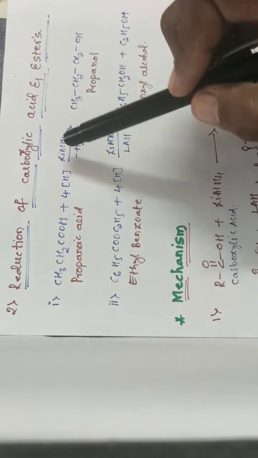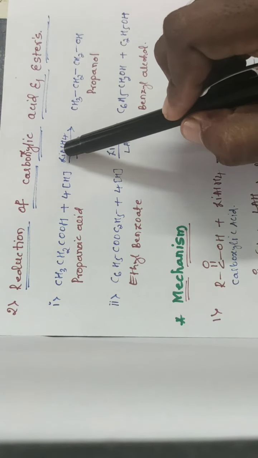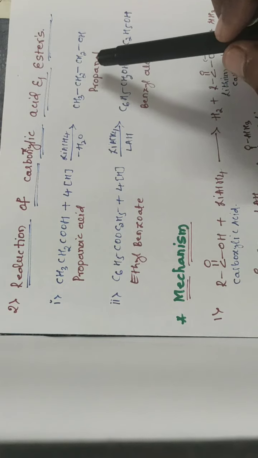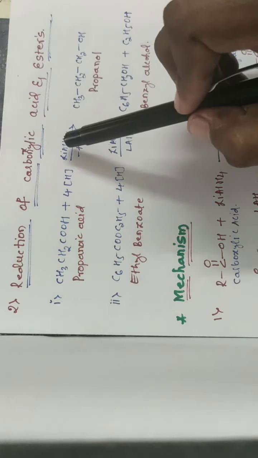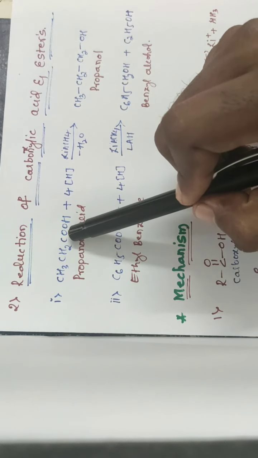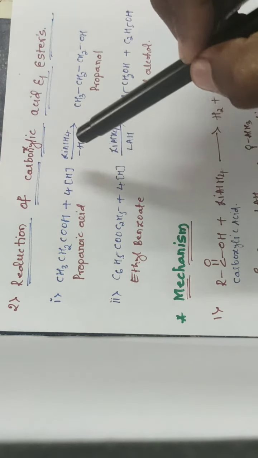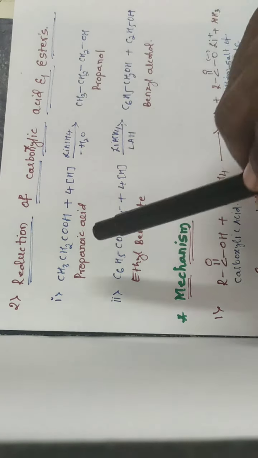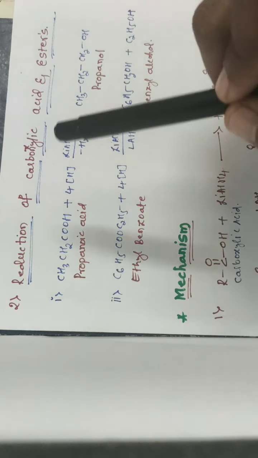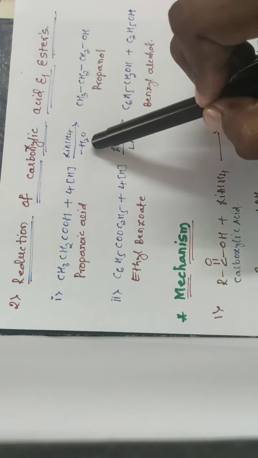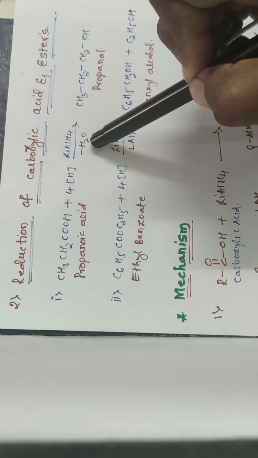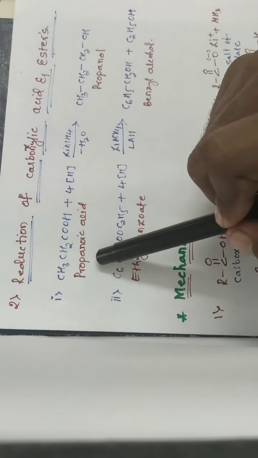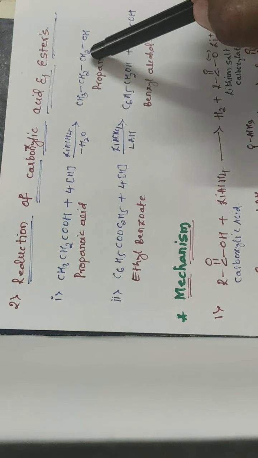Propanoic acid, whenever reduced with lithium aluminum hydride, converts the carboxylic acid into an alcohol. That's because lithium aluminum hydride converts the carboxylic acid first into an aldehyde, and then that aldehyde is again converted into an alcohol. So this is the process: carboxylic acid first converts into aldehyde. That aldehyde further gets reduced in the presence of lithium aluminum hydride into an alcohol molecule, so the reduction of carboxylic acid takes place into a primary alcohol.